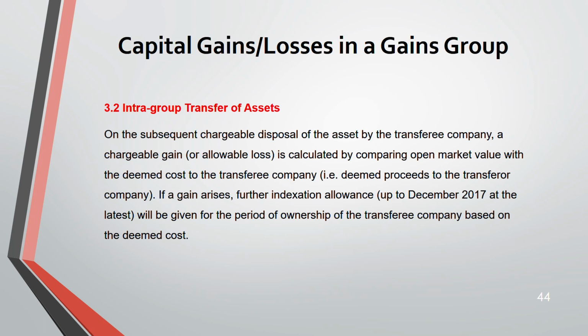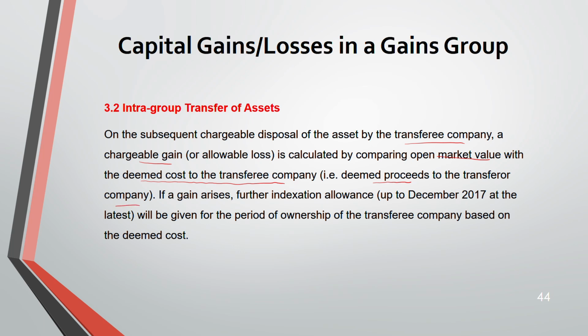Now, when there's a subsequent chargeable disposal of the asset by the transferee company, then a chargeable gain you have to calculate. Chargeable gain or allowable loss arises. Then you compare it with the open market value with the deemed cost to the transferee company. This deemed cost is the same as the deemed proceed to the transferor company.